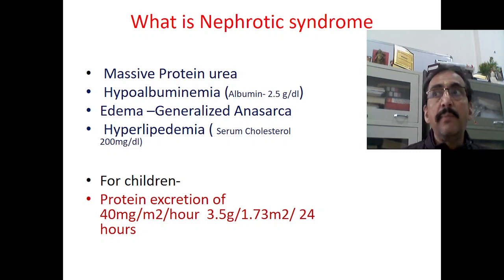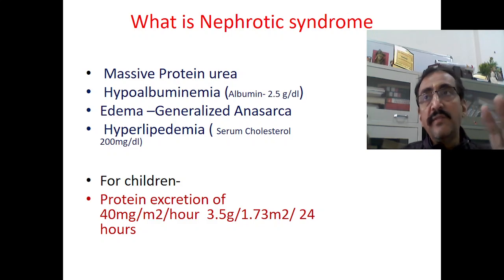If it is 3.5 grams or more, in some books it is given even as 2.5, anyway we will take 3 to 3.5 grams, then it is referred to as nephrotic syndrome. So this proteinuria, where protein loss is more than 3 or 3.5 grams, is called a nephrotic range of proteinuria. This is the basic thing about nephrotic syndrome.